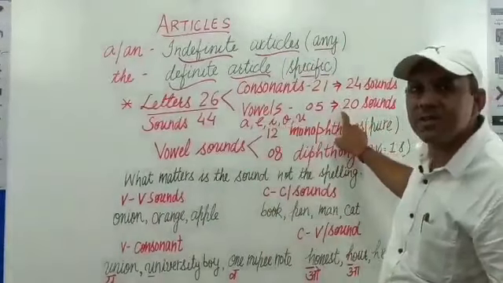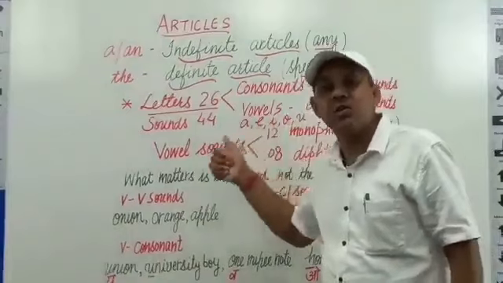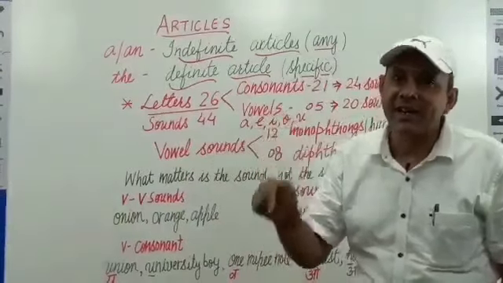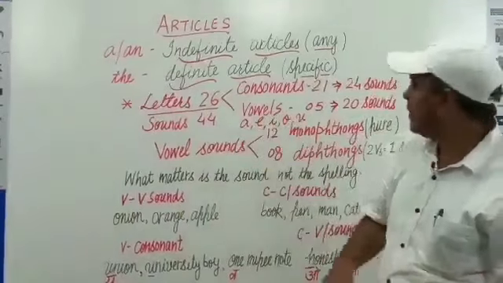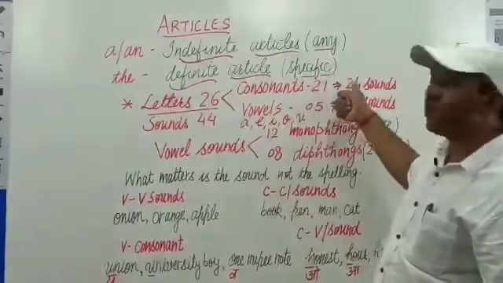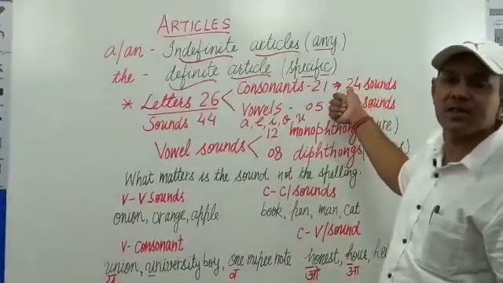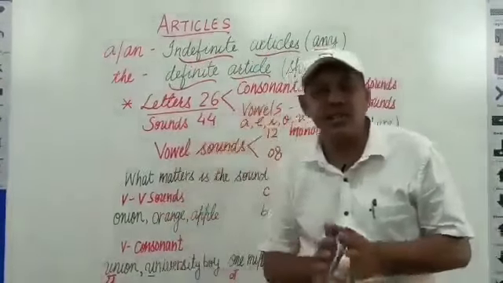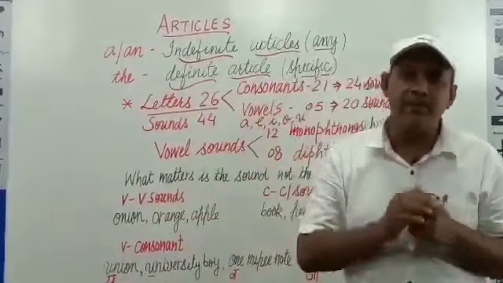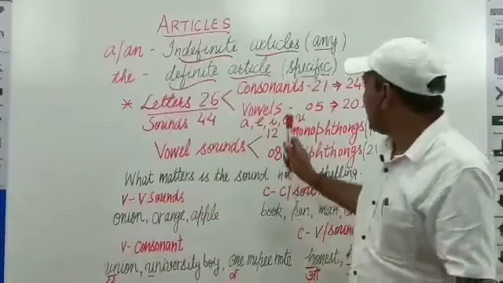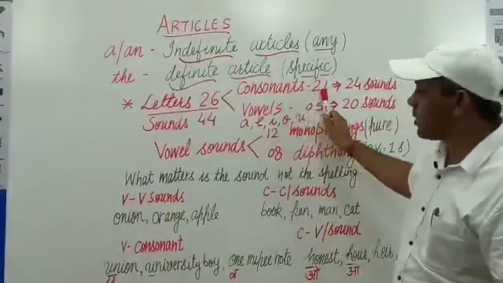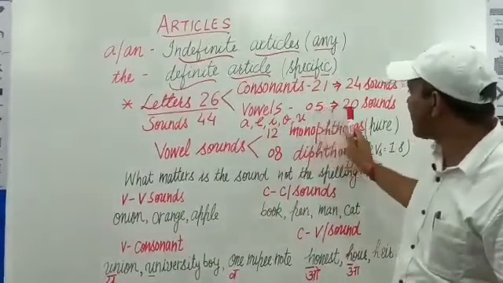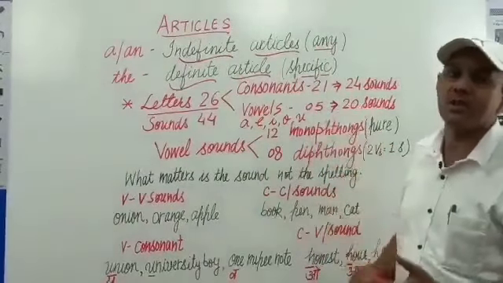That's why we have to decide the sound produced by the initial letter of a word. These 21 consonants produce 24 sounds. 21 consonants produce 24 sounds and 5 vowels produce 20 sounds.